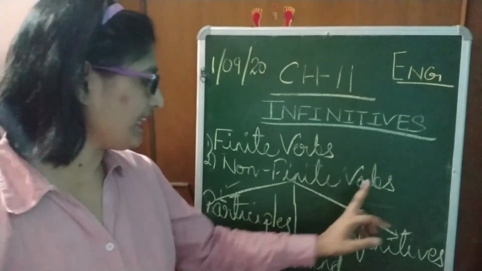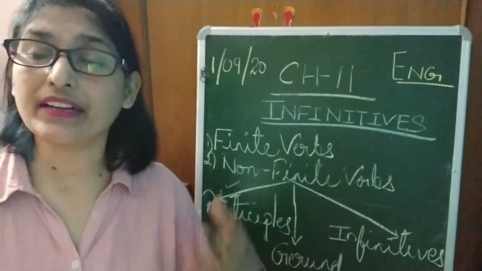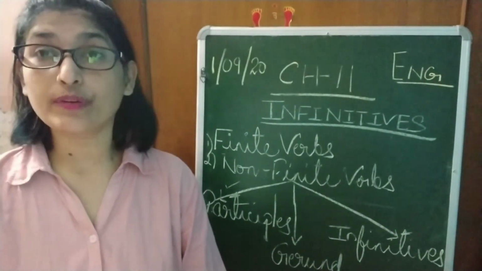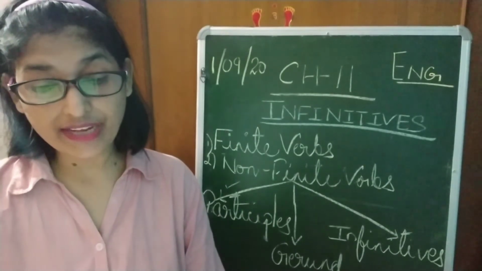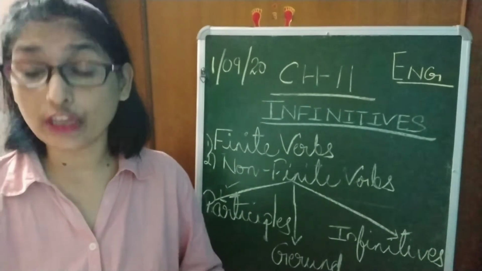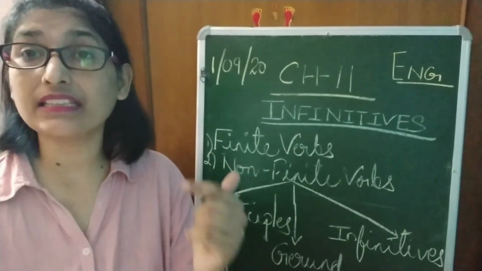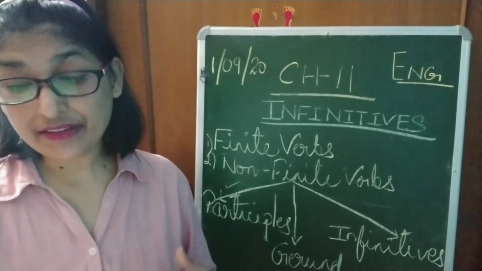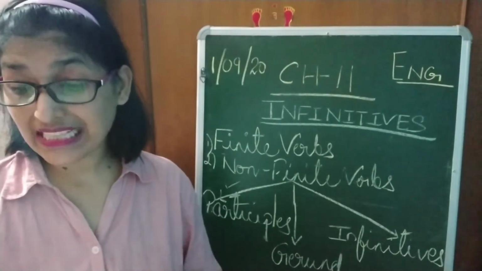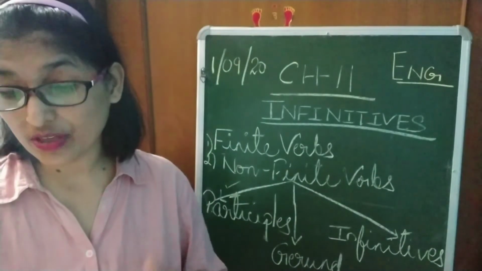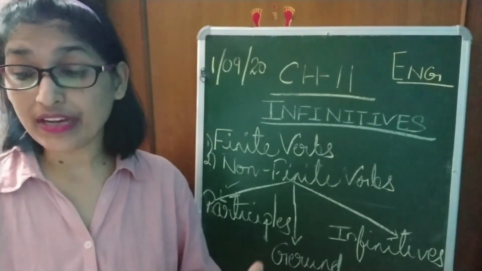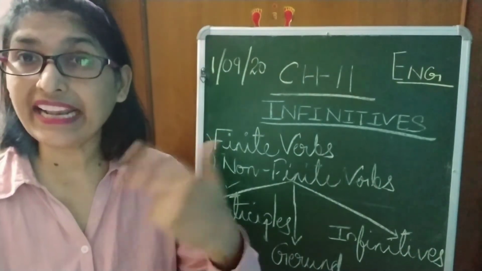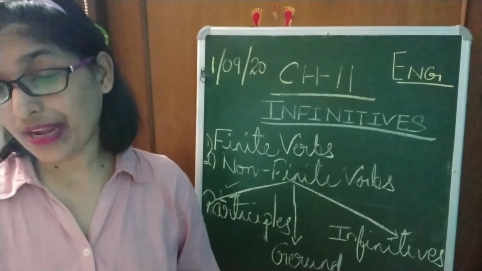So under non-finite verbs, the other word is gerund. Now, what is the meaning of gerund? Students, now let's see about gerund. A gerund is a noun formed from a verb by adding ing. Since it is derived from a verb, it retains verb characteristics because it is formed from a verb only. A gerund is a noun, but formed from a verb by adding ing.